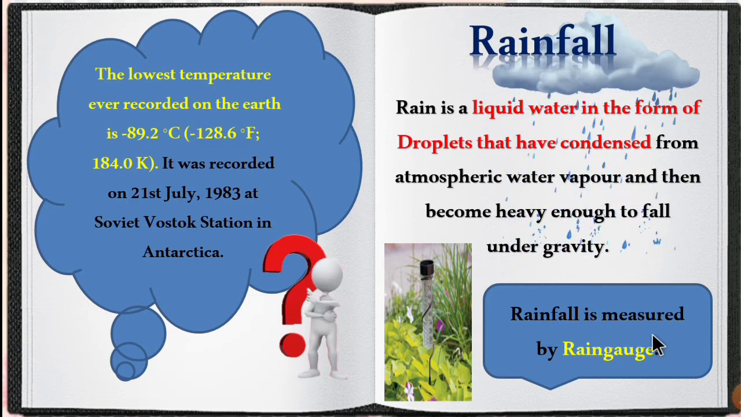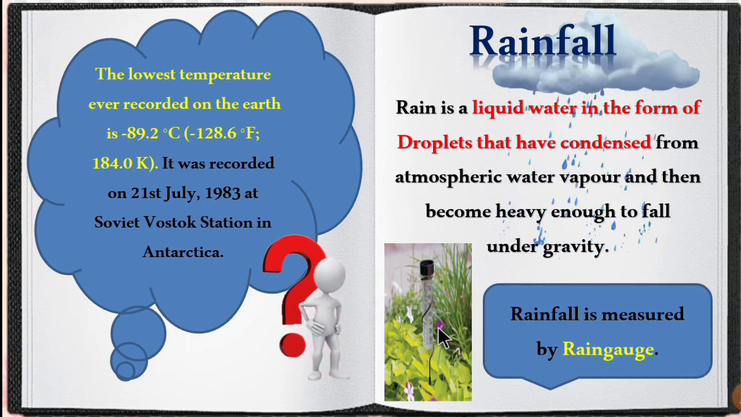So rainfall is measured by using a rain gauge. The instrument which is used to measure the rainfall is the rain gauge.